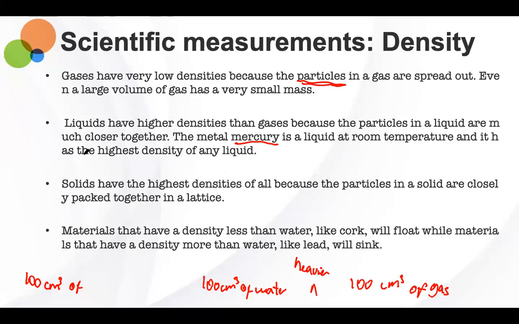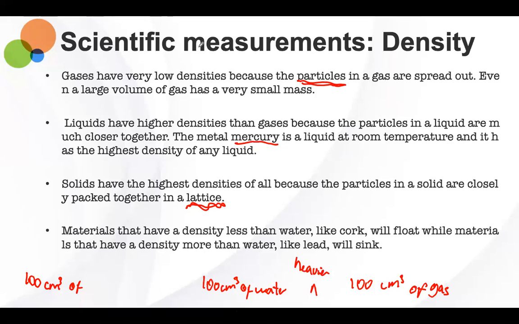So solids have the highest densities of all because the particles in a solid are closely packed together in a lattice. Structures are usually represented as a lattice. You'll find that structures are represented like this, or for example, crystals. But solids will have the highest density because they are closely packed.